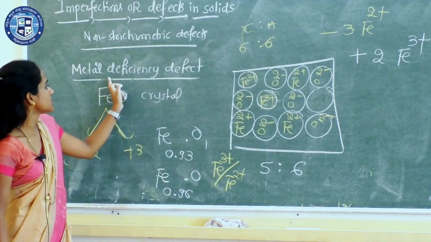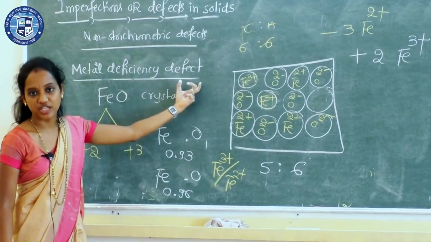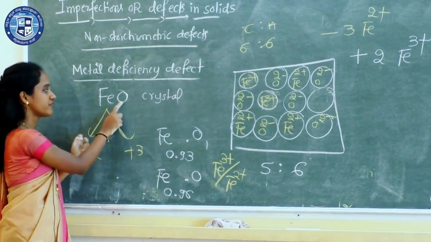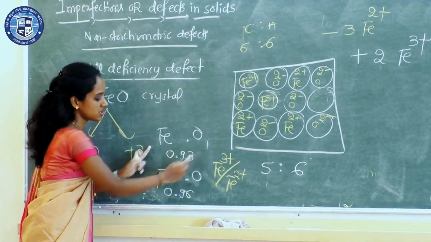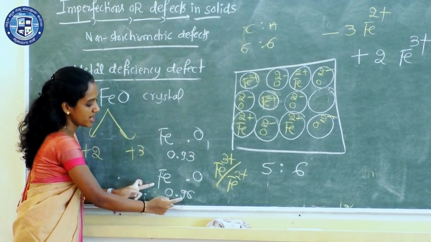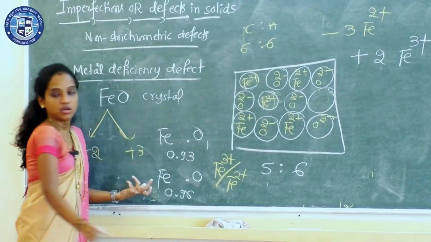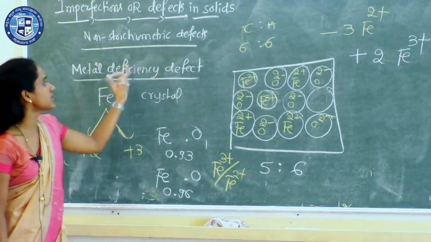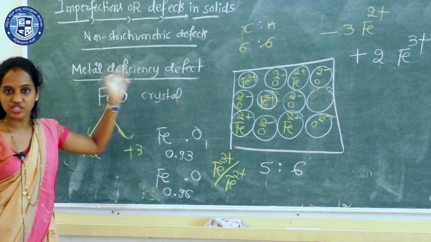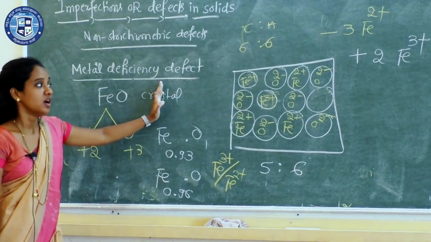Okay, now this is about metal deficiency defect. Examples: FeO, or we can write like this, iron with 0.93 and oxygen, or Fe composition 0.96 with oxygen. So this is about metal non-stoichiometric defects, under that metal deficiency defect.